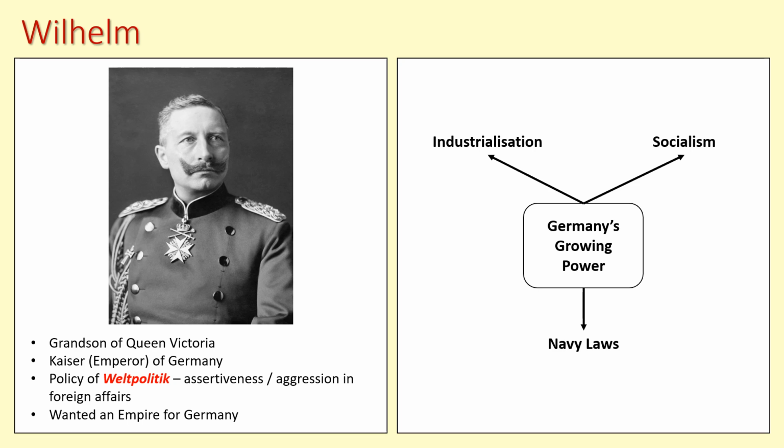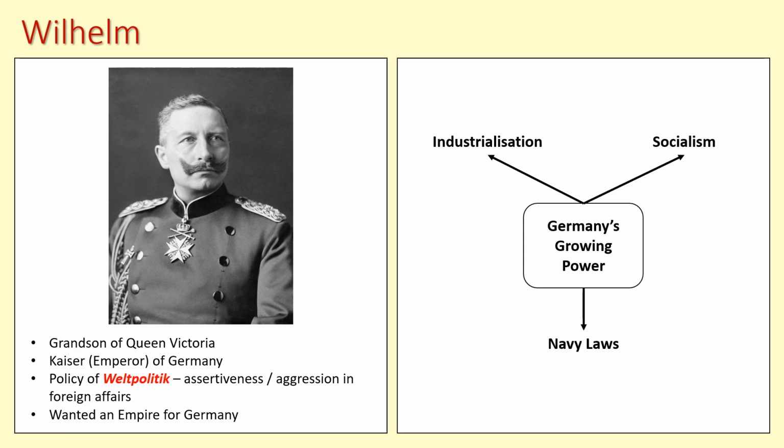He was the Kaiser of Germany from around 1888 onwards, and he followed this policy of Weltpolitik. So this is the idea that you are very assertive, you're very aggressive in your foreign affairs, in the hope that by being very aggressive and getting close to war but just stopping short of it, you could achieve your objectives. He had made it known that he desired Germany to have a place in the sun. He wanted an empire for Germany, which was something that Britain had and France had, and it was seen as one of the hallmarks of being a great power.